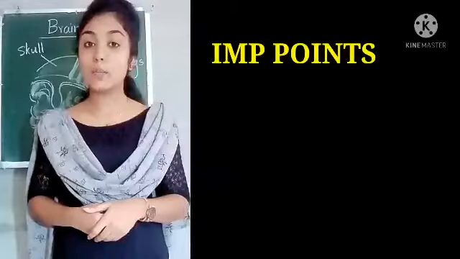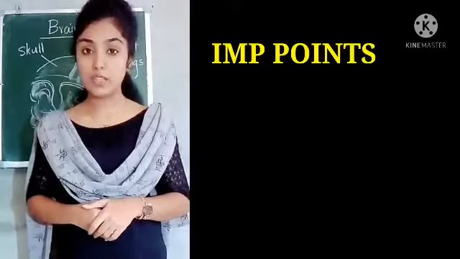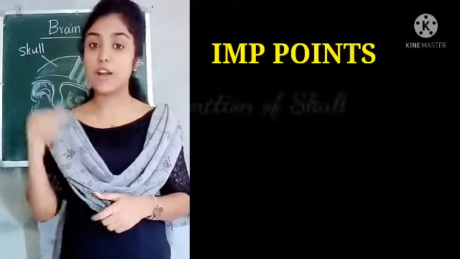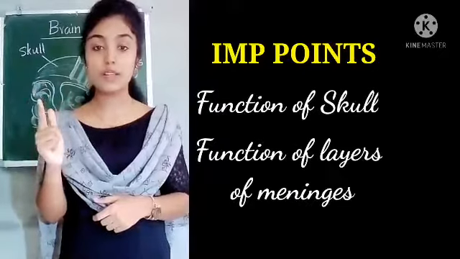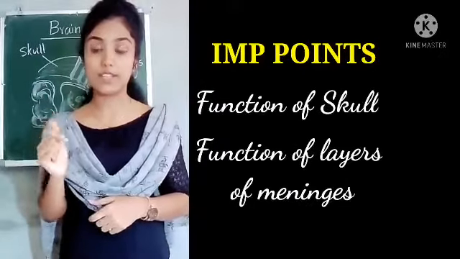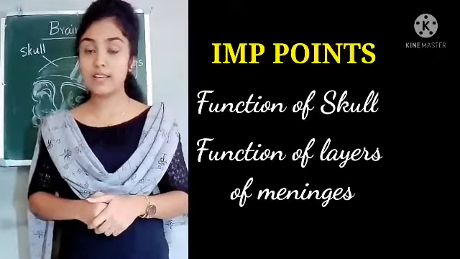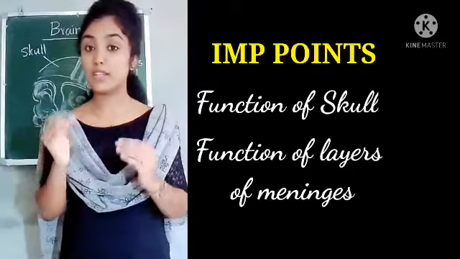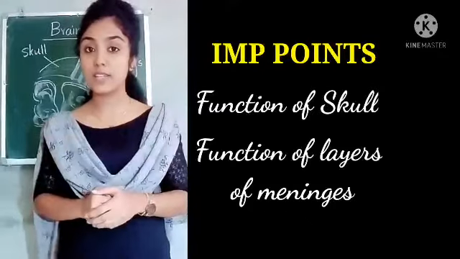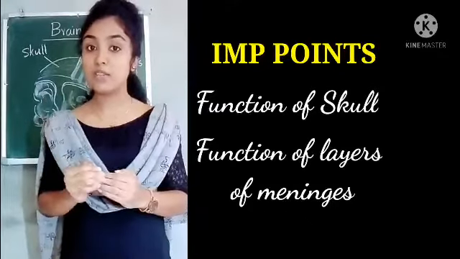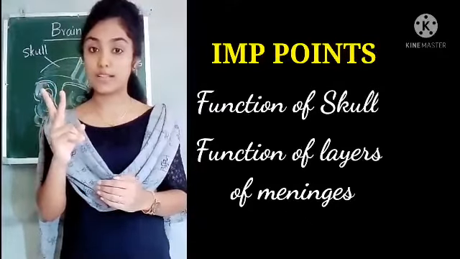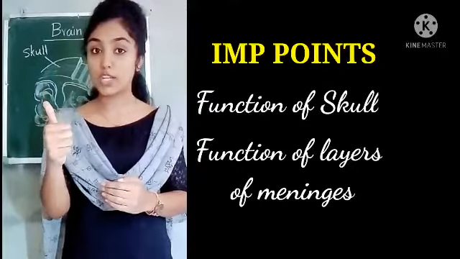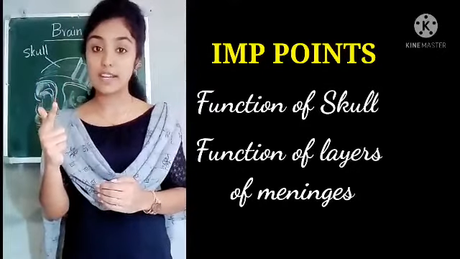So children, the most important points to learn from this part are the function of the skull and the function of the layers of meninges. What is the function of the skull? The skull protects our brain from external injuries. And what is the function of the layers of meninges? They have two functions. The first is protection and the second is nourishment.